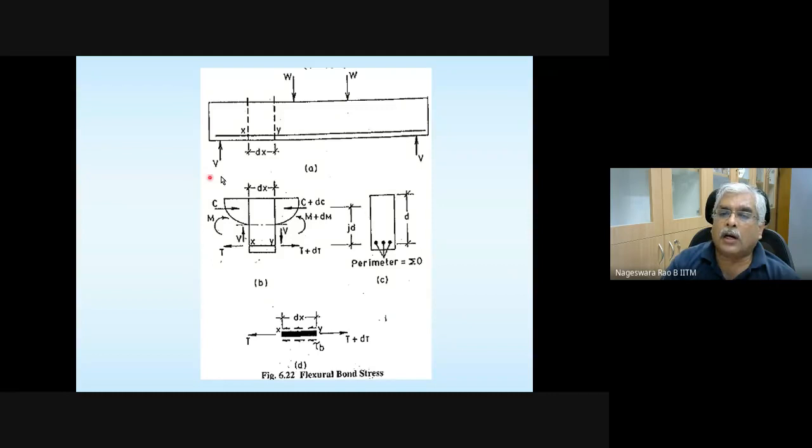So whatever relations I'm going to show are based on this free body diagram.